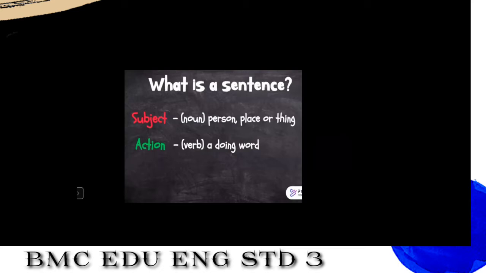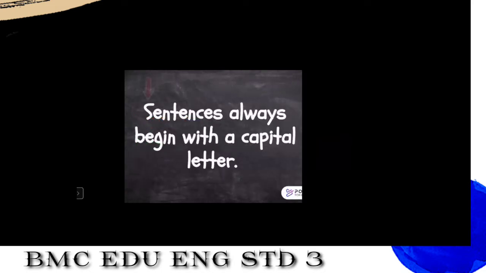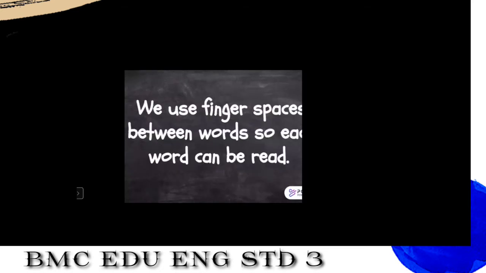And the action is a verb, which is a doing word. Next, a sentence always begins with a capital letter. Yes, this is the first rule of the sentence. It will always begin with a capital letter.